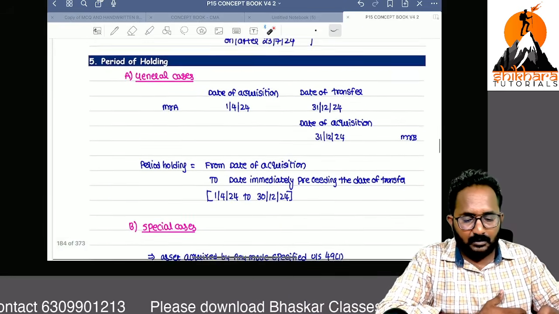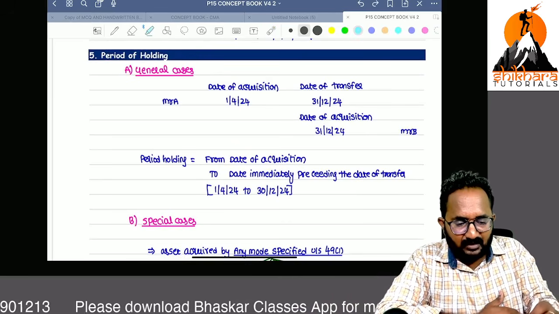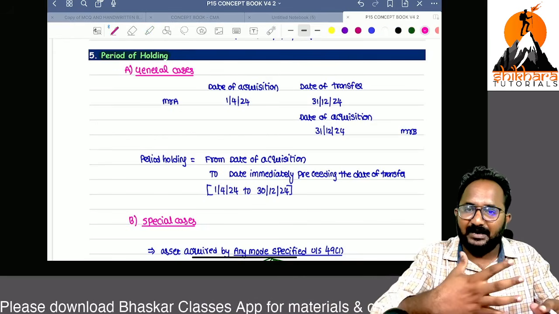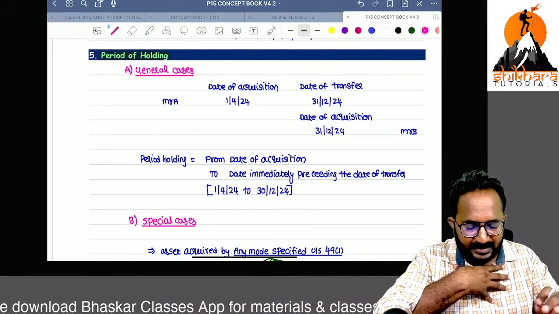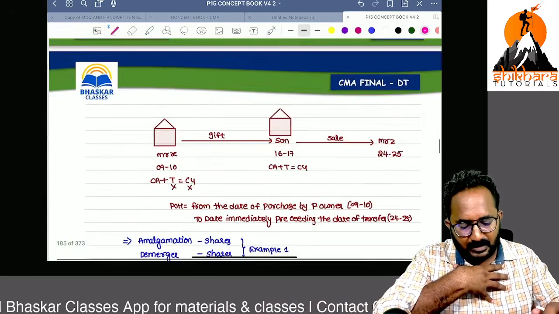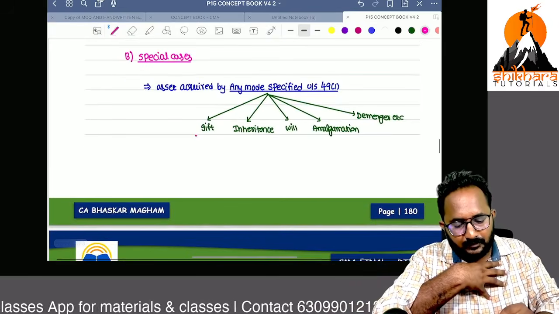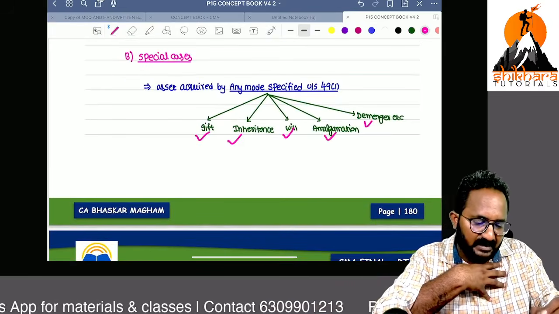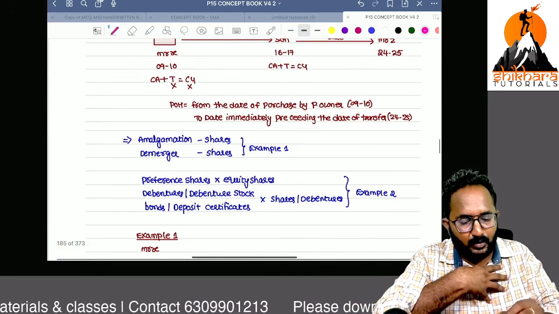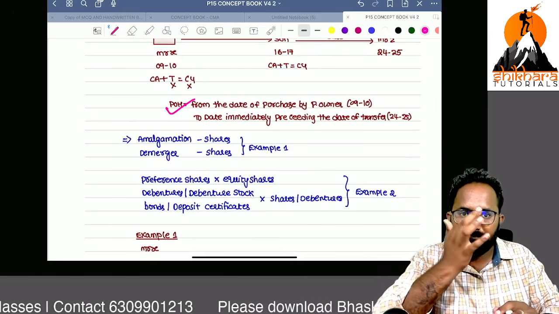Now, I want to tell you the period of holding concept. You know already, this is a very easy concept. Period of holding means normally how many days we are holding that capital asset. But remember, in some cases, gift, will, inheritance, amalgamation, demerger cases, what is the period of holding? Period of holding includes the previous owner's holding period also, that you should remember.